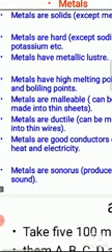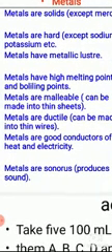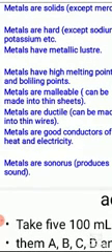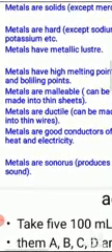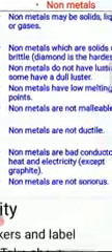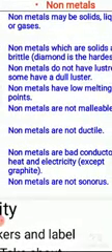Metals are malleable. Now what is this property? You might have seen that some sweets are covered by gold cover or silver cover. Now how are metals like gold and silver made into thin sheets? They can be beaten and they can be converted into thin sheets. Such property is called malleability. So metals can be converted into thin sheets. That's why metals are malleable. But non-metals cannot be converted into thin sheets. That is why non-metals are not malleable.